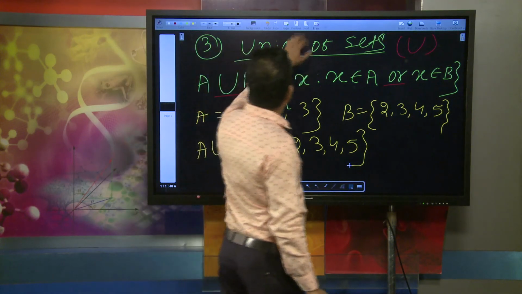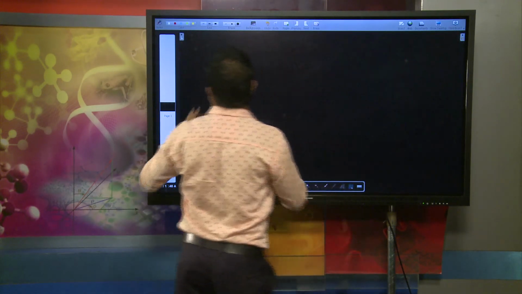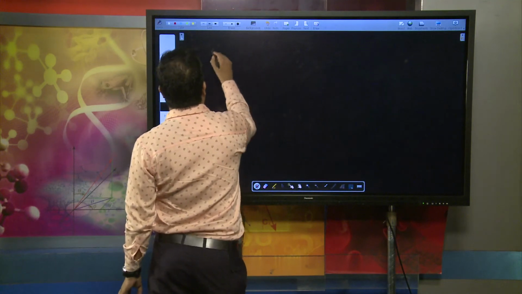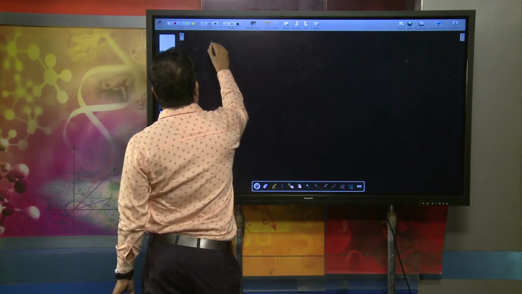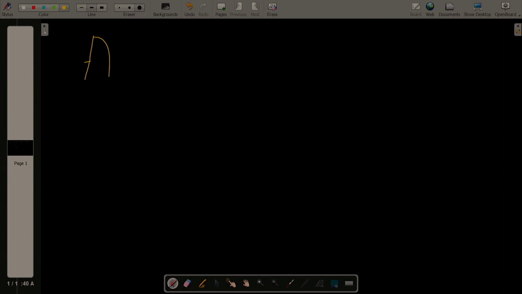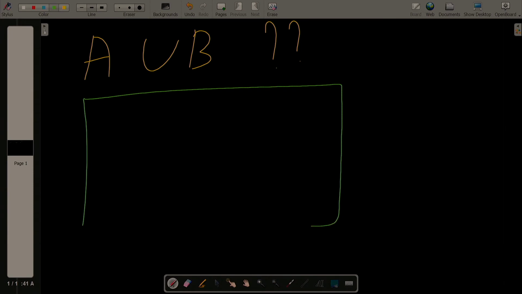When talking about a graphical representation of the union of sets, suppose I would like to take A union B. How do we represent it graphically? Very important: this is the universal set, as we already know.